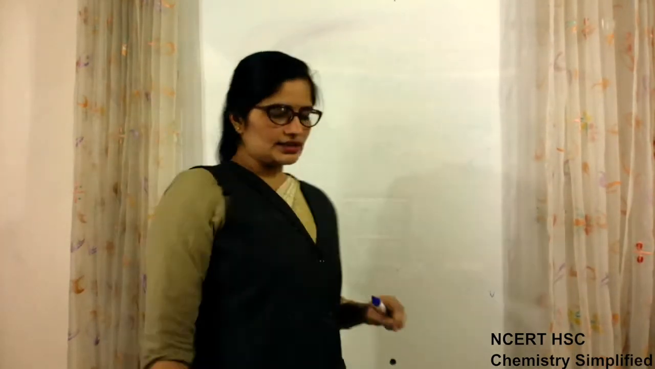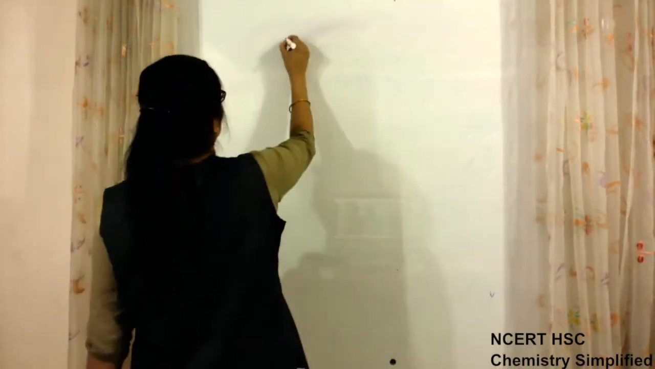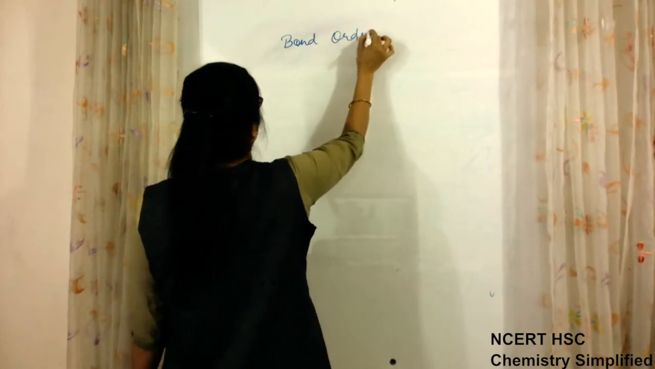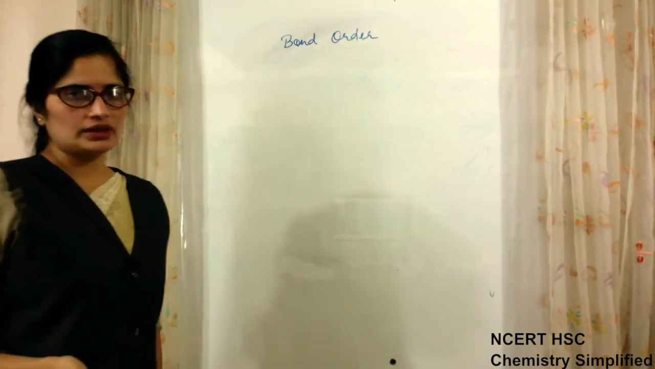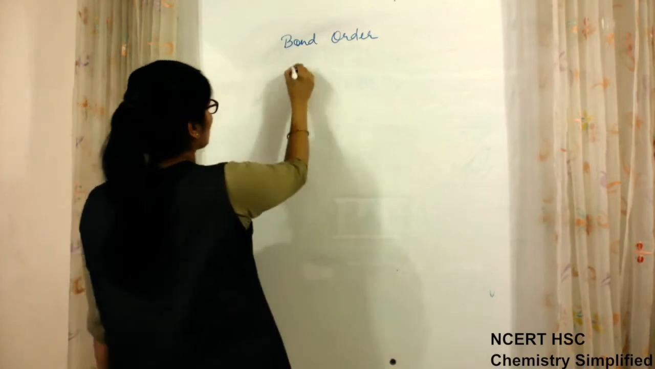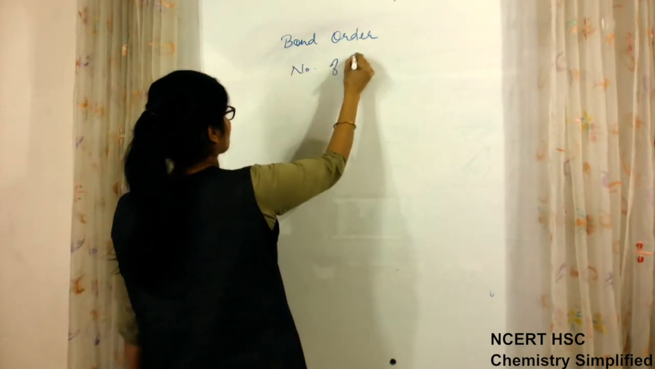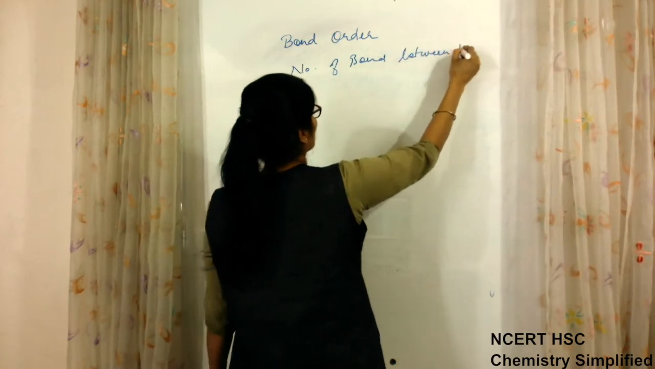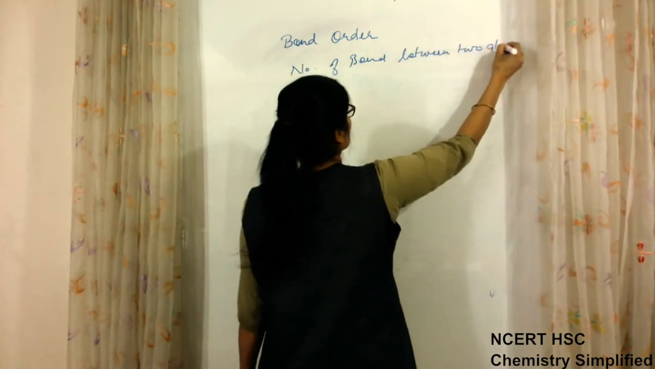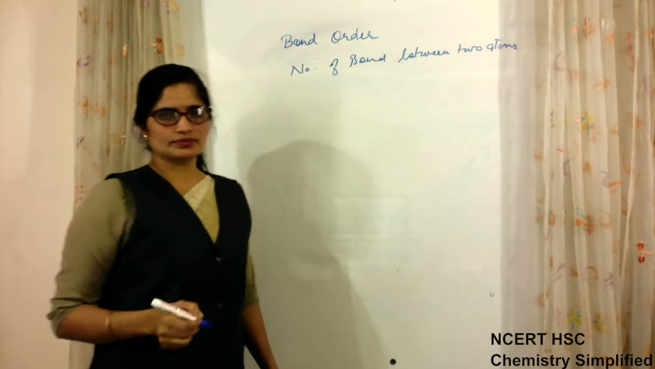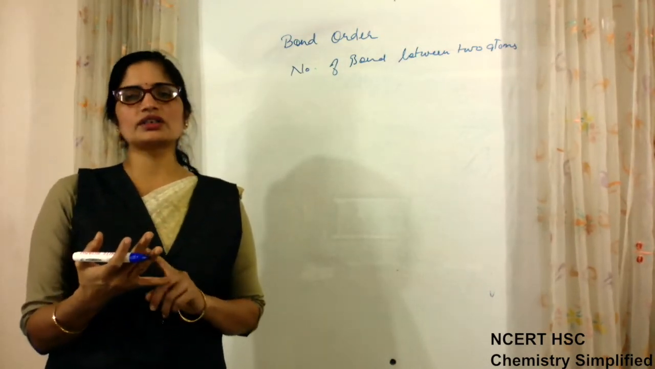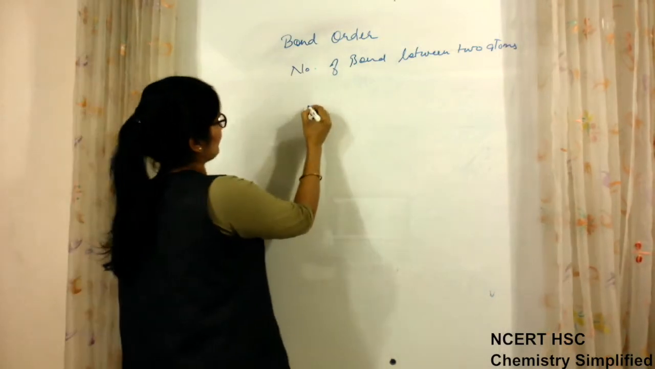Okay, after this, another term which is used is bond order. Bond order. Now what is bond order? Bond order is the number of bonds between two atoms. This is known as bond order. So bond orders are 1 order, 2 order, 3 order. Means if